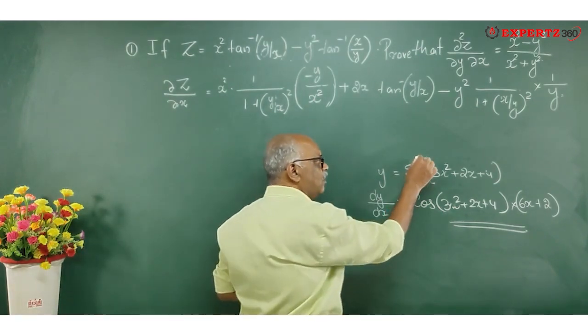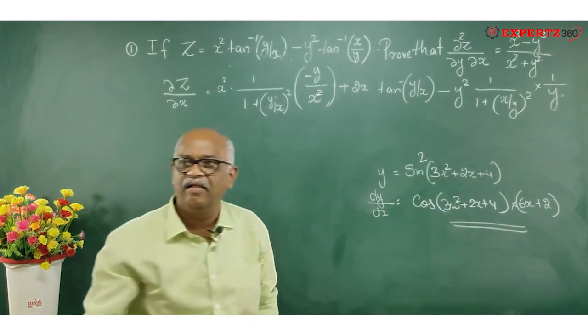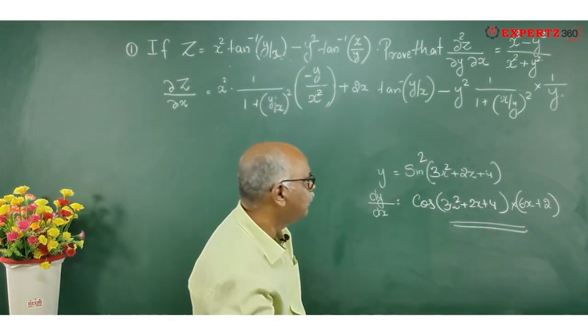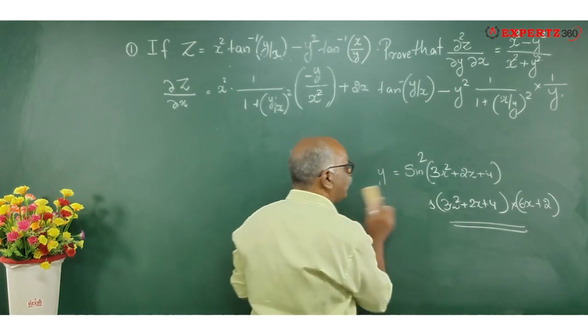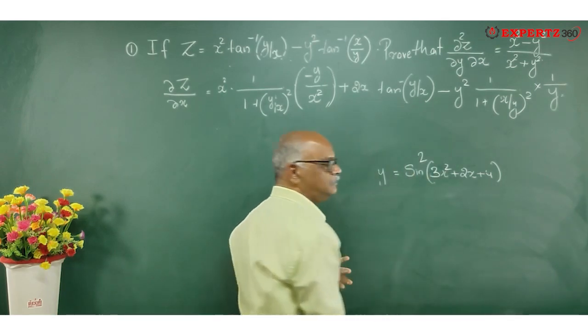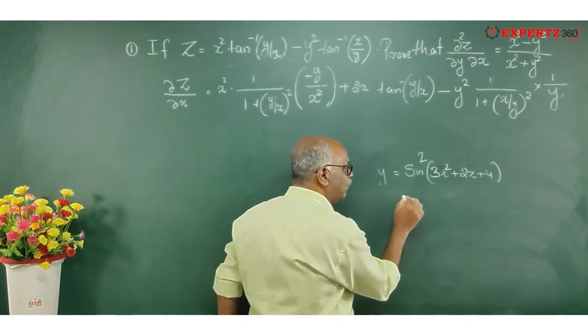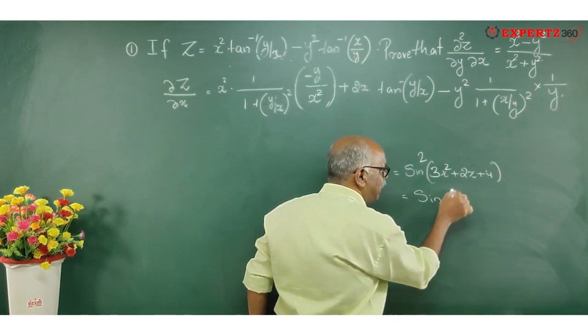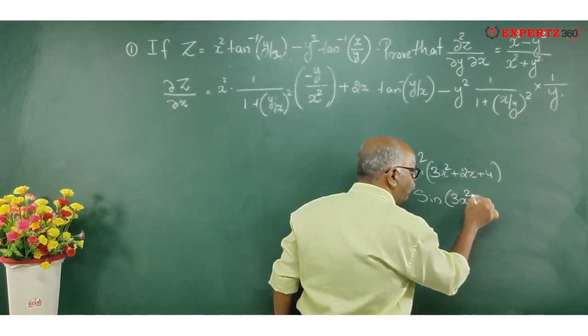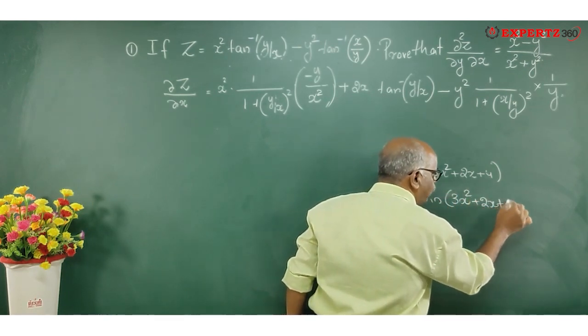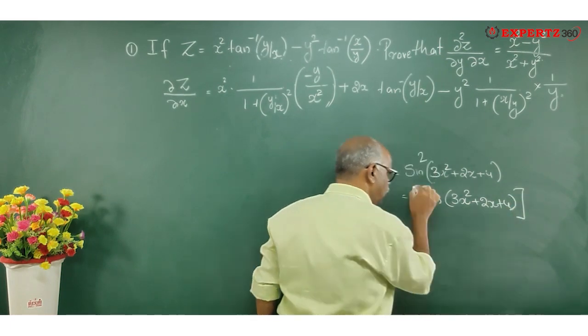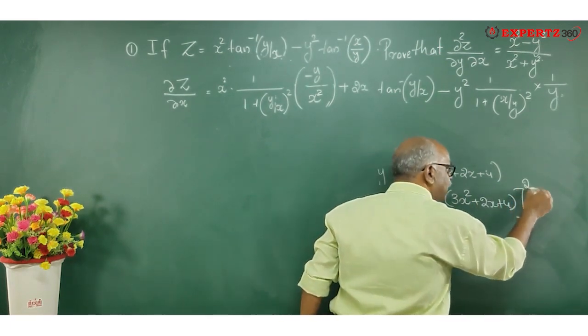Suppose this is something like sine square. Now the thing has changed. I can put this as sine of 3x square plus 2x plus 4, the whole square.